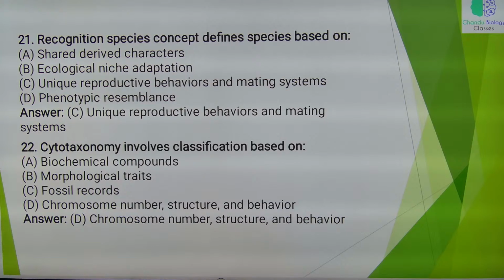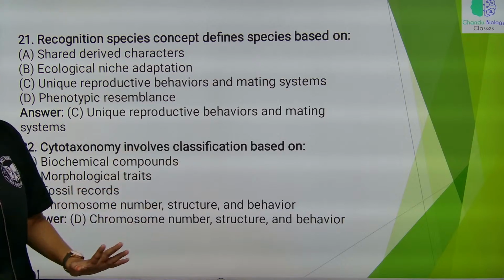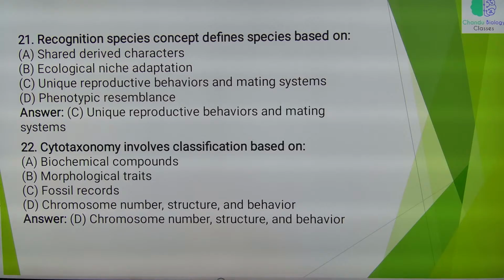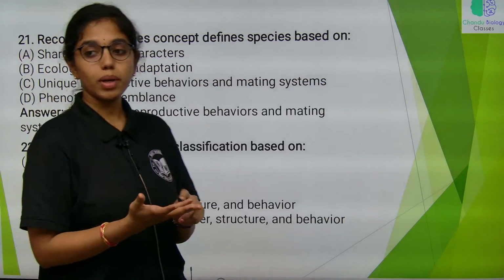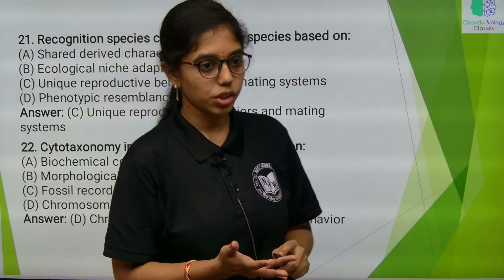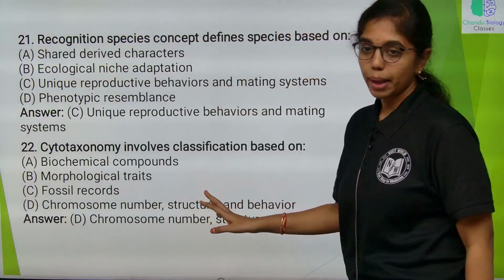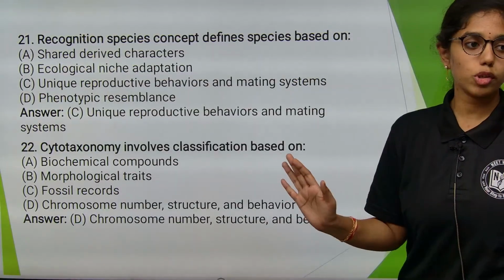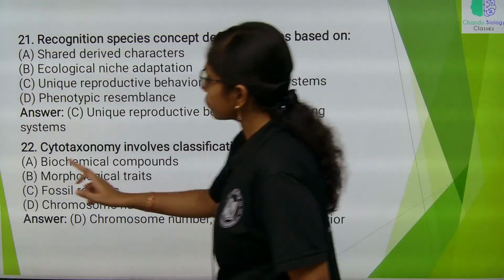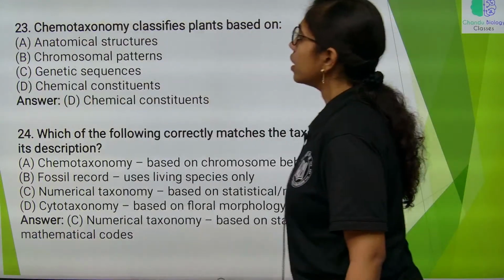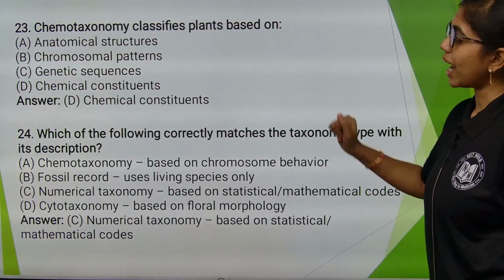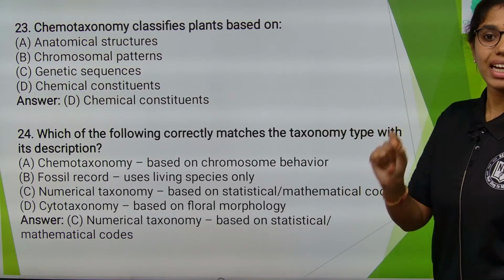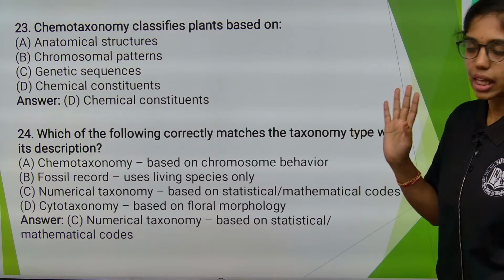Next question, cytotaxonomy involves classification based on what? Cytotaxonomy: chromosomal behavior, chromosomal structure and chromosome number. Okay. So it is number, structure, behavior, not chromosomal shape. Then chemotaxonomy classifies plants based on chemical and cellular constituents present in the cell.